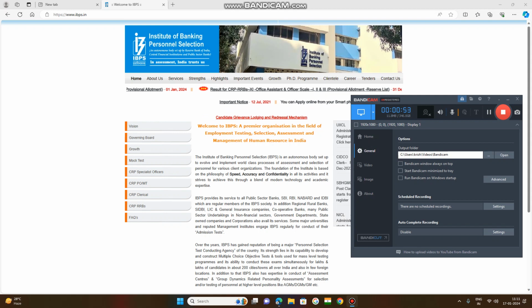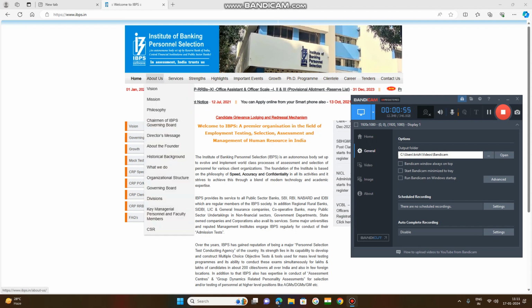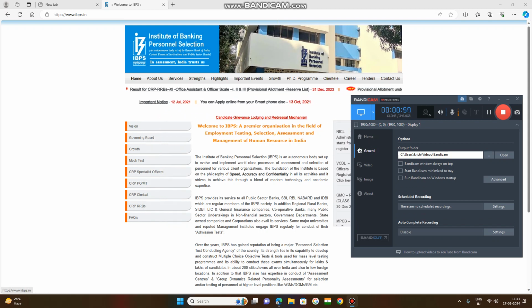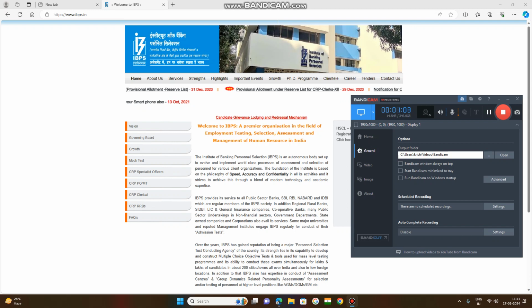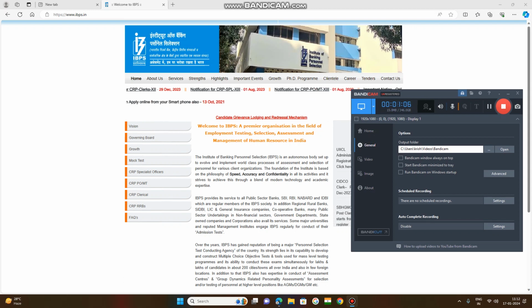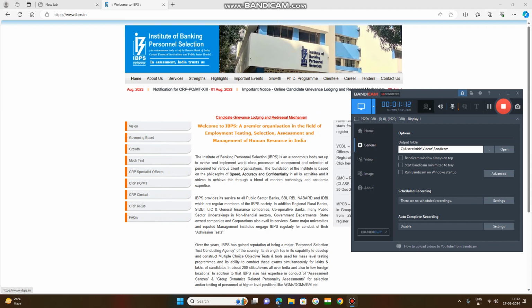they need to go through an exam that will be conducted by the Institute of Banking Personnel Selection, that is IBPS.